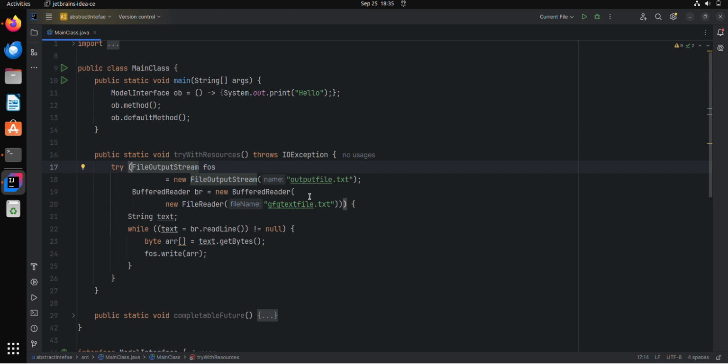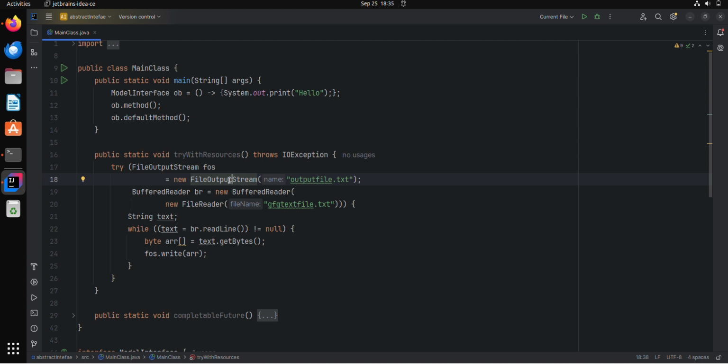For those who don't know what try-with-resources is, it's a better implementation of the try-catch section. If you are using some resource which needs to be closed after this block, without try-with-resources we need to close it explicitly. But using try-with-resources, we don't need to close the resource, whether it is a file output stream object or file data. That was introduced in Java 7.